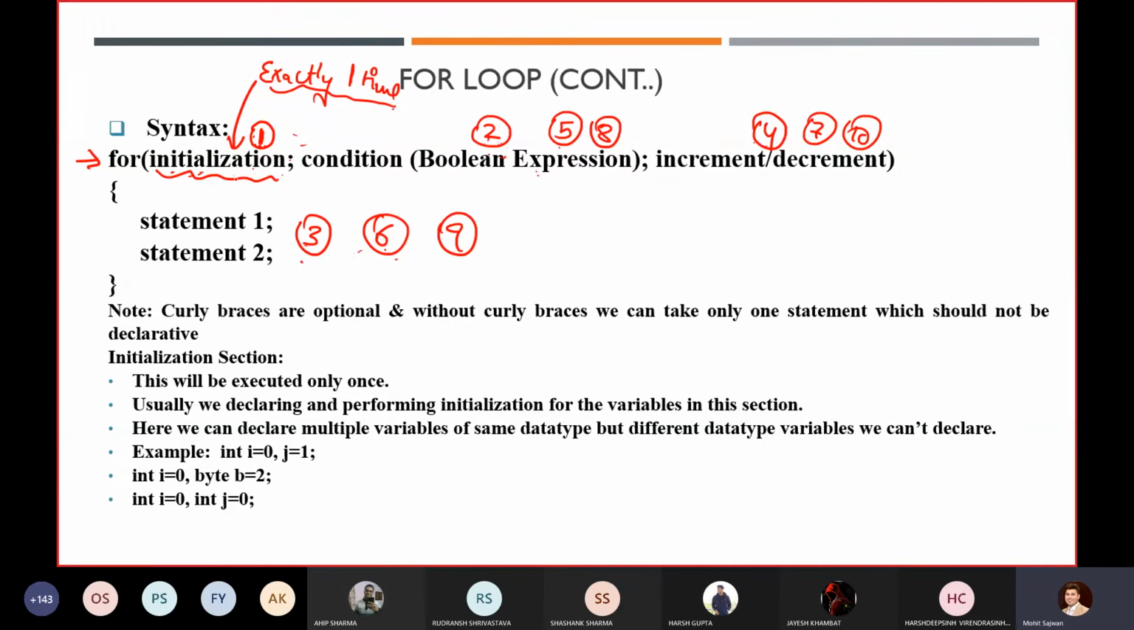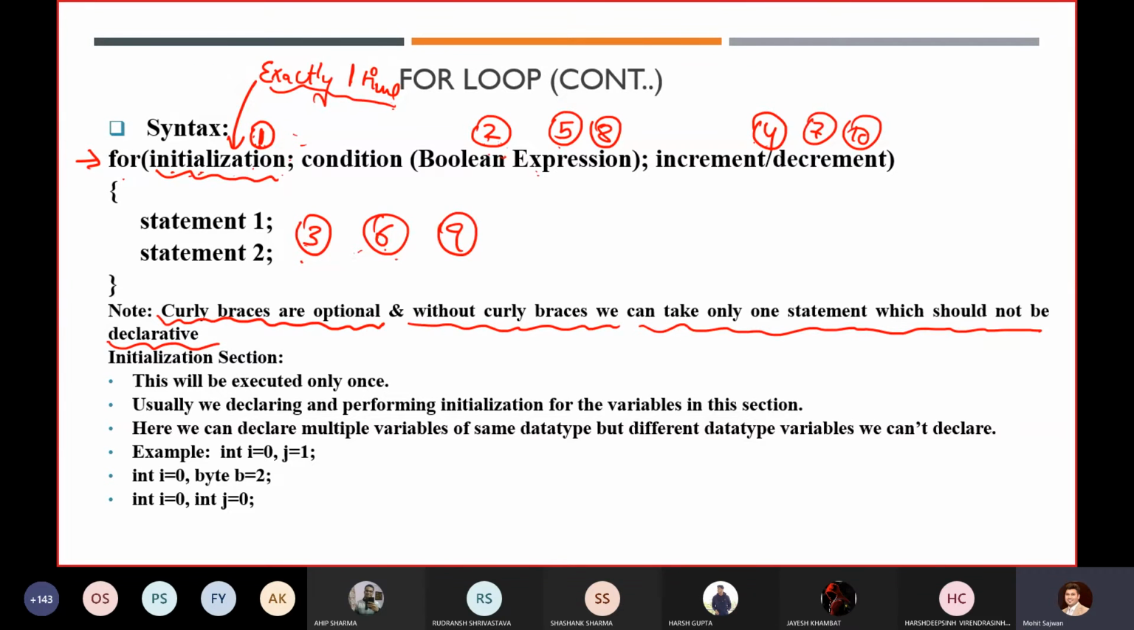Now our first step is initialization. Always keep this in mind. Similar to a while loop, do while loop, or if statement, here in this case also curly braces are optional. Without curly braces, we can take only one statement, which should not be a declaration. So always remember, if you are not using curly braces, it is acceptable, but it will consider only one statement, and that statement should not be a declaration.